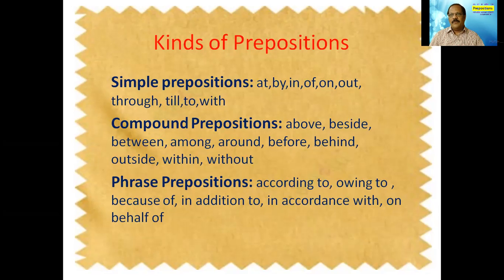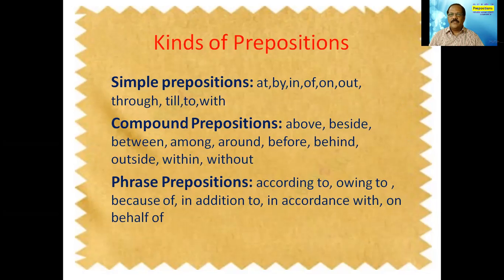If you look at the compound prepositions, compound, as we know, is a combination. When you say compound prepositions, we use words like above, besides, between, among, around, before, behind, outside, within, and without. So we have phrasal prepositions also.